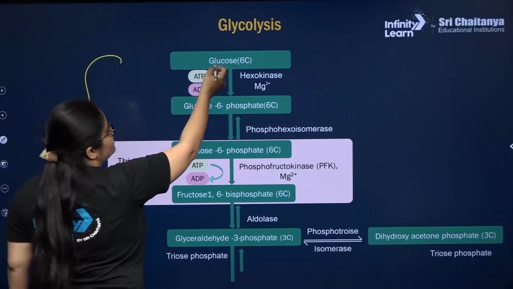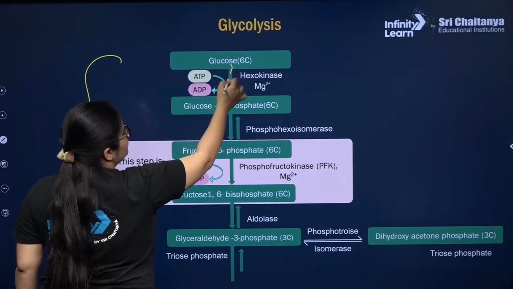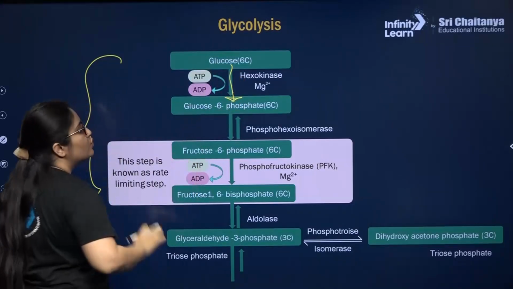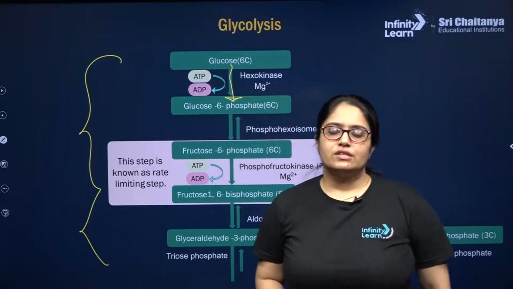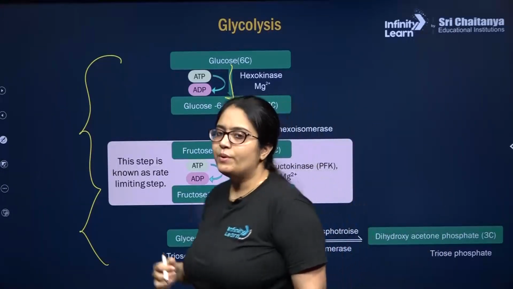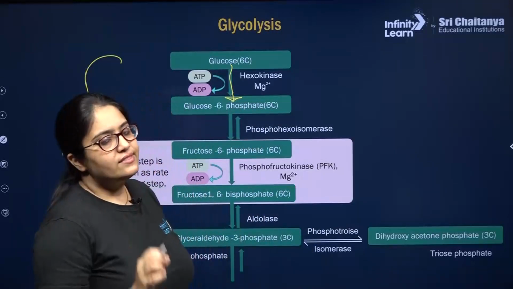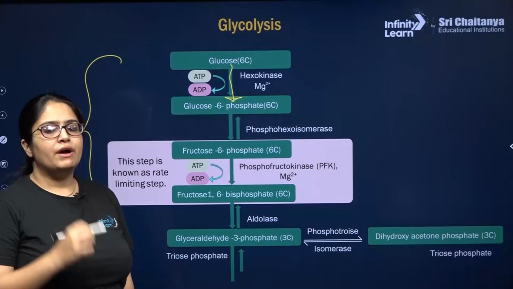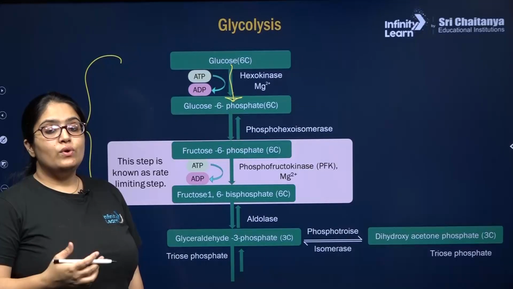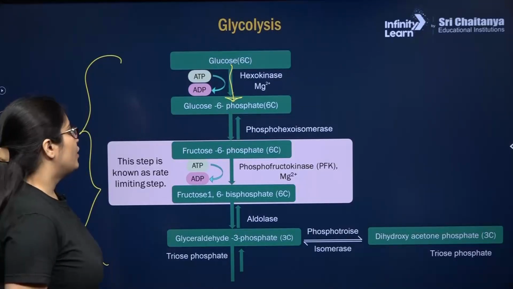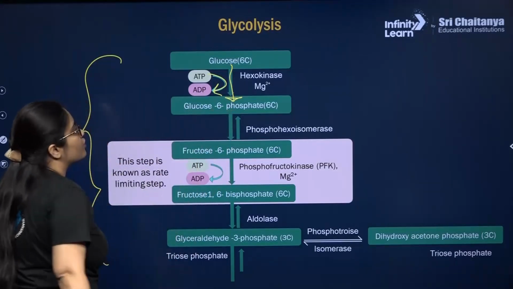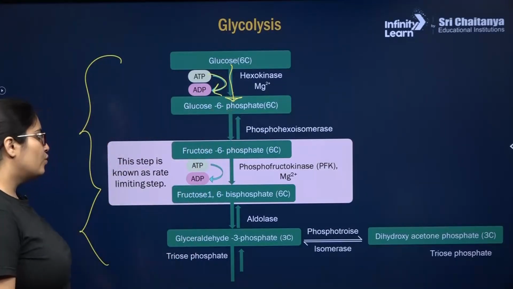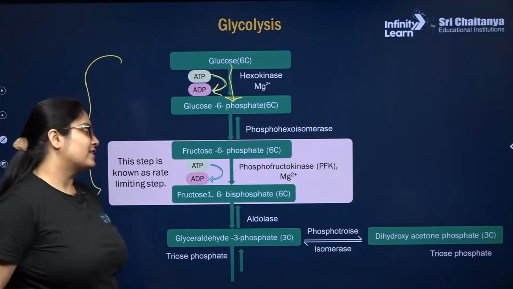So in the first step, we will start with glucose. Glucose is a 6 carbon compound. It is converting into glucose 6-phosphate. So there is a phosphorylation. There is addition of a phosphate group into a glucose molecule, and this phosphate group will be added by the expenditure of 1 ATP molecule. So ATP will convert into ADP, and inorganic phosphate will be added into the glucose molecule. So glucose will be activated.